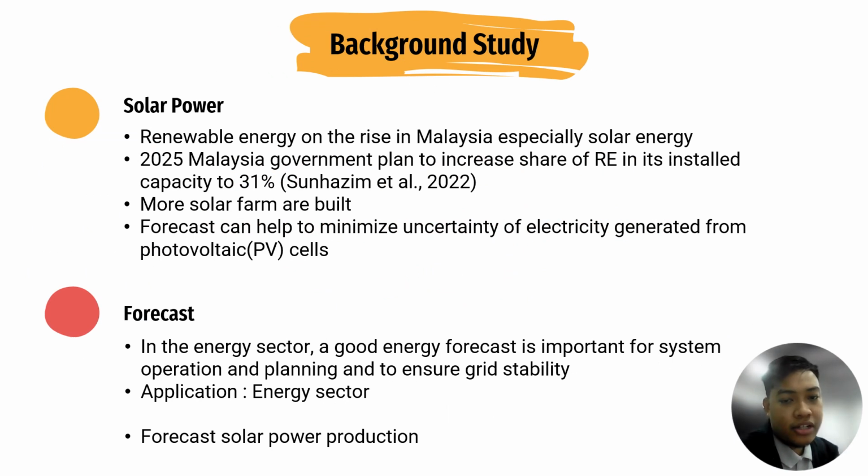So, renewable energy is on the rise in Malaysia, especially solar energy. In 2025, the Malaysian government planned to increase the share of renewable energy in its installed capacity to 31%. How to achieve this? There are going to be more solar farms built. So the forecast can help to minimize uncertainty of electricity generated from photovoltaic cells.